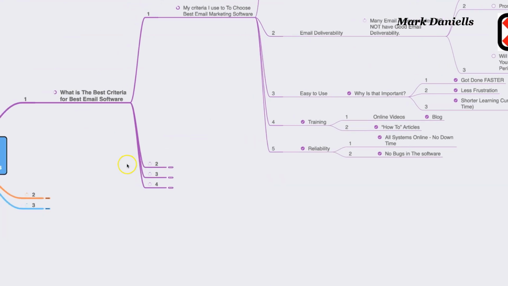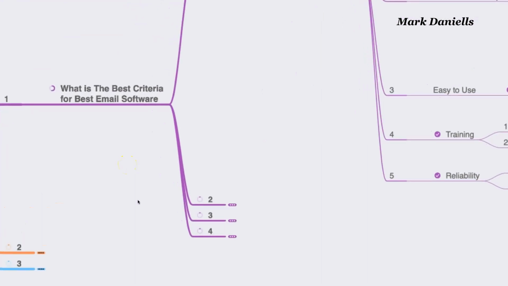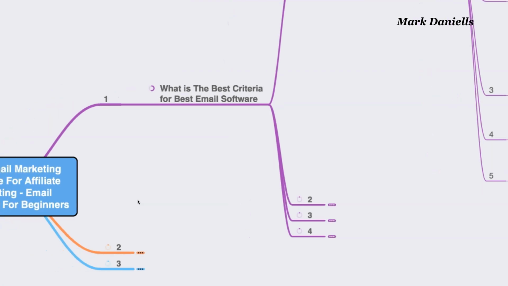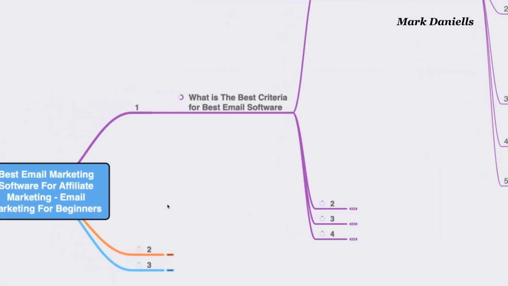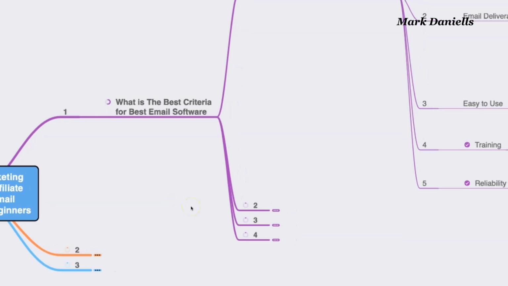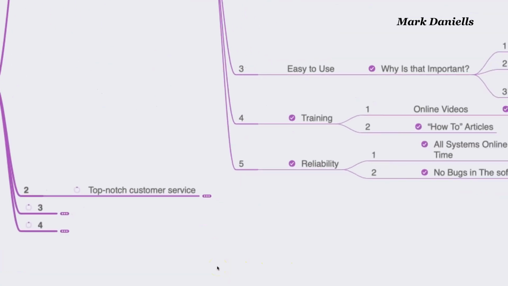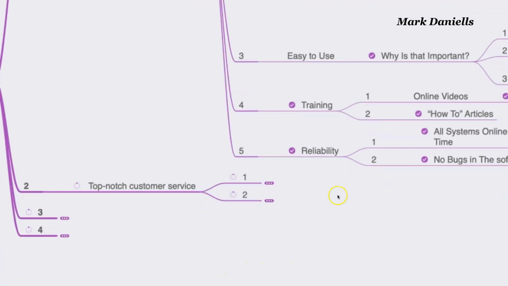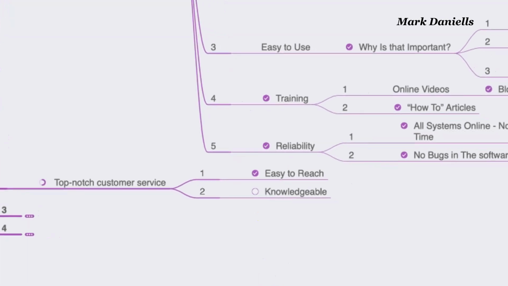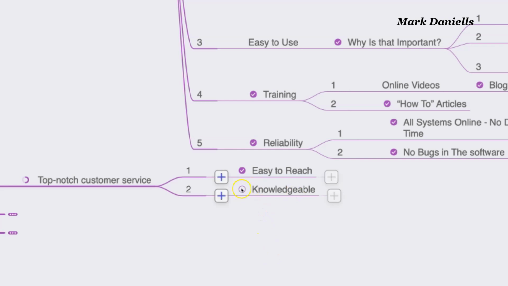Now, if we go back to the second reason, what is the best criteria for the best email software? Of course, we are talking about email software for affiliate marketing, and I'm going to cover in just a little bit why there is a reason for that. Top-notch customer service. You have to have that. You are talking about your own business. You want them to be easy to reach. If it's hard and it's going to take a day or two, or it's going to be a problem, they have to be also knowledgeable.